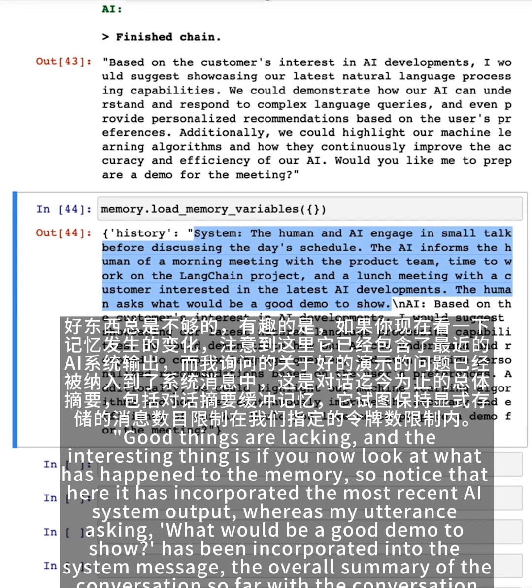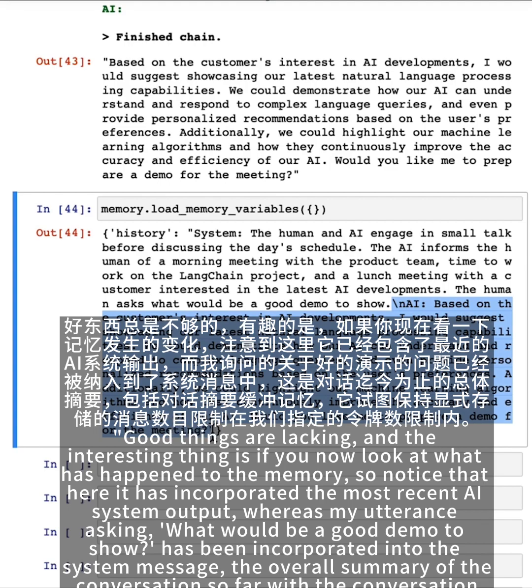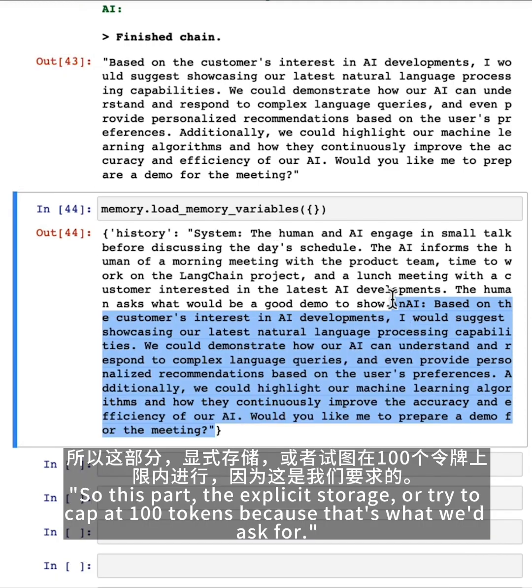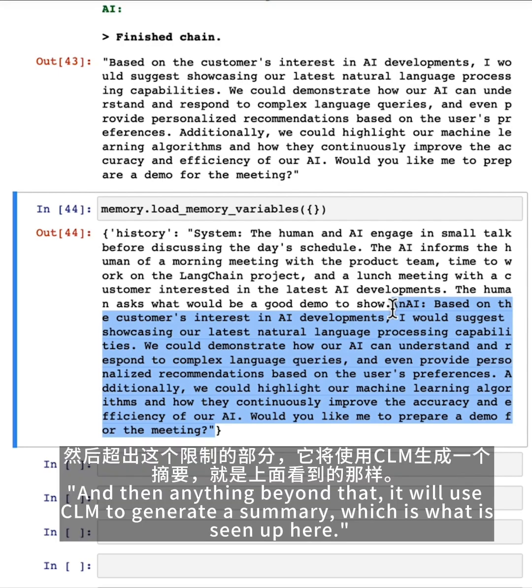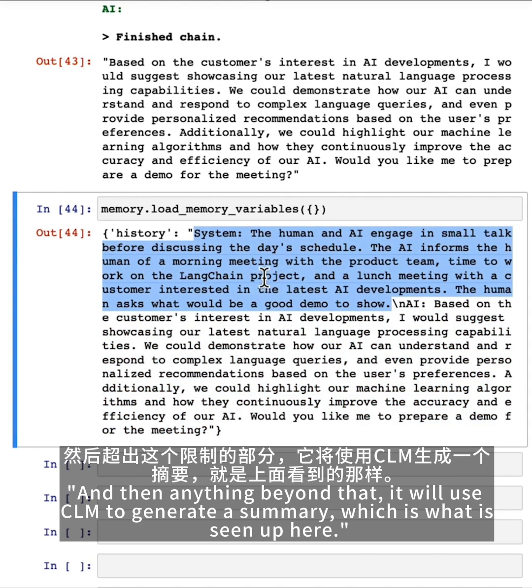With the conversation summary buffer memory, what it tries to do is keep the explicit storage of the messages up to the number of tokens we have specified as a limit. So this part, the explicit storage, we try to cap at 100 tokens because that's what we asked for. And then anything beyond that, it will use the LLM to generate a summary, which is what is seen up here.